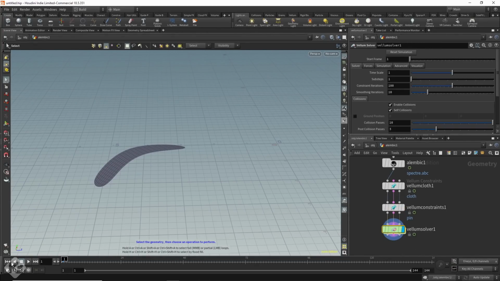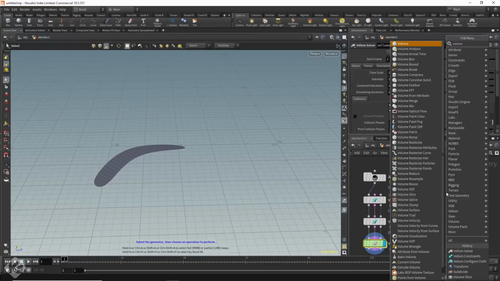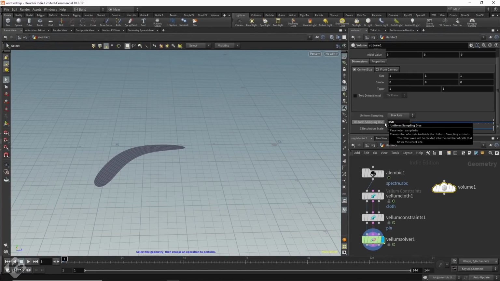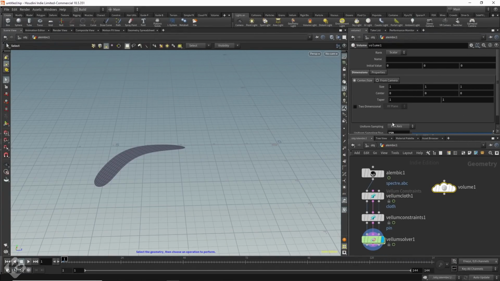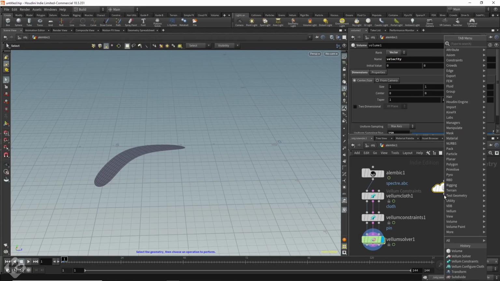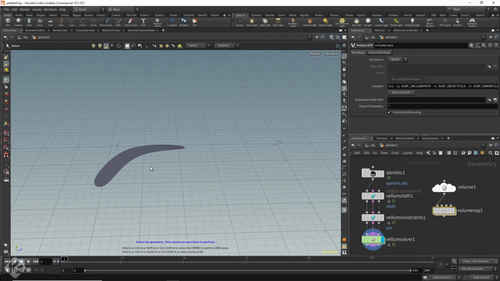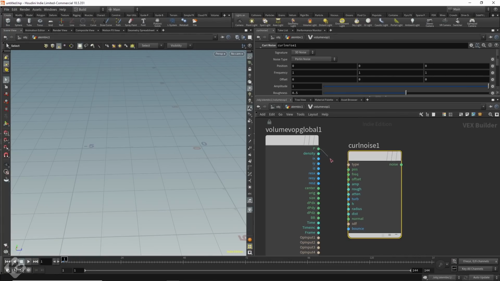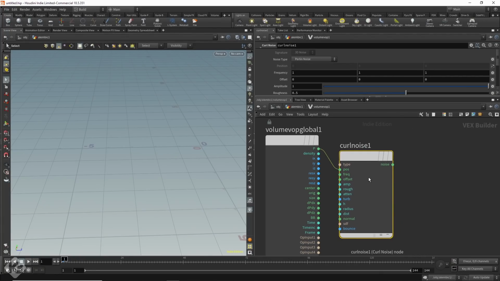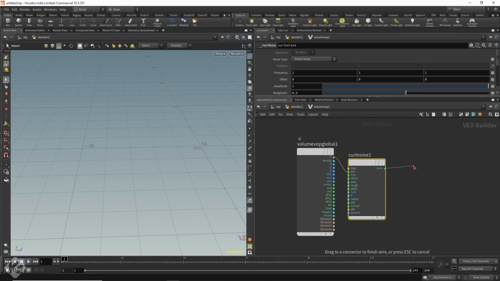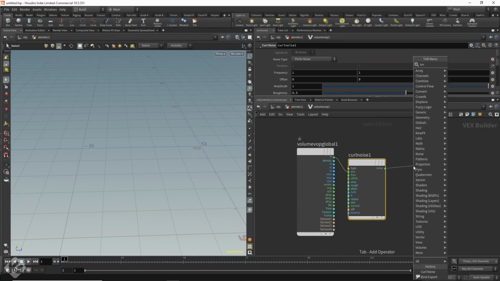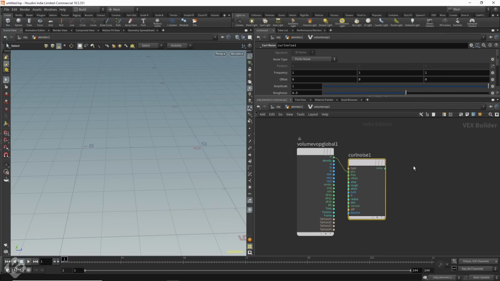Something custom. I created a volume to surround the whole animation and set the resolution to like 150. Into this volume, I'd create a custom force field that will curl. To do that, I added in a volume VOP node. Inside this node, I deleted the output because I wasn't going to use it, and added in a curl noise node. I attached P to position, and then added a bind export to export this value from inside the VOP network back into my scene.